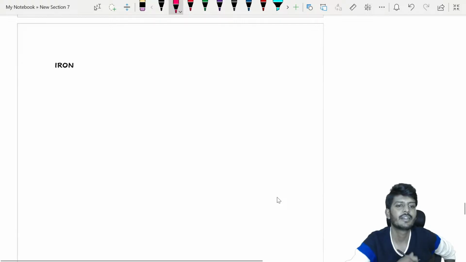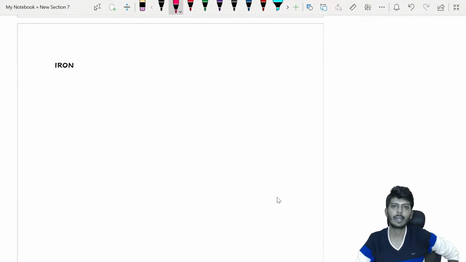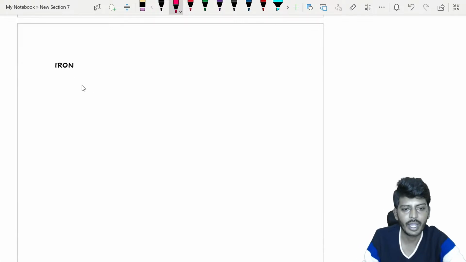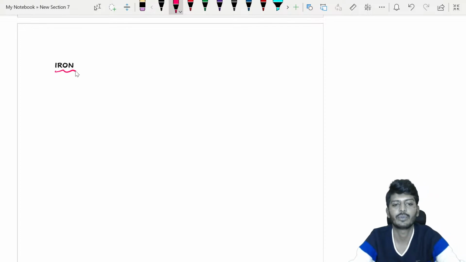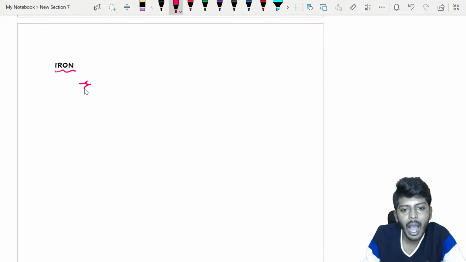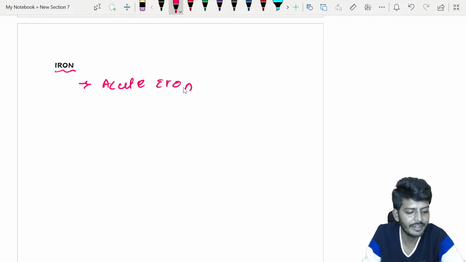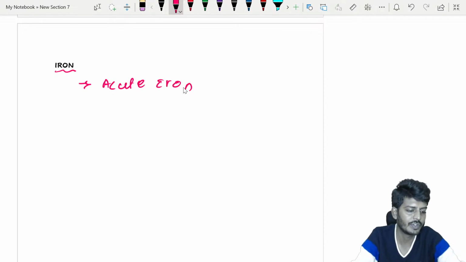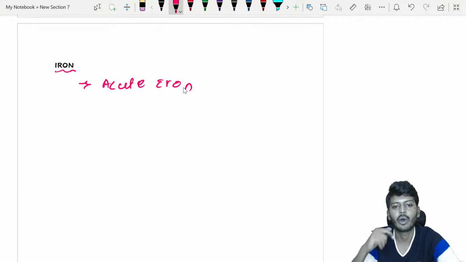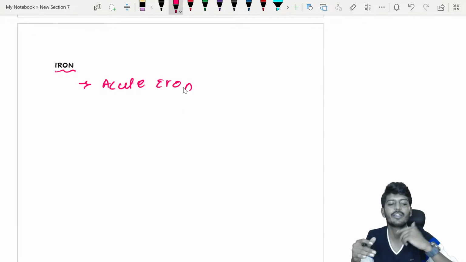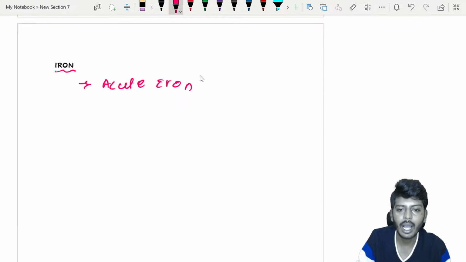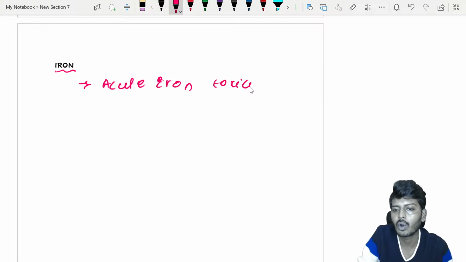Then one more poison which I would like to discuss with you is iron overdose. In iron overdose, I want you to understand two types. One is acute iron toxicity. Very good, Shubham Tiwari, you're correct. Now we are continuing with iron. Because of the lag, you may be a little confused. But acute iron toxicity.